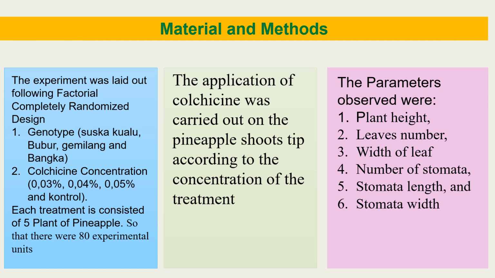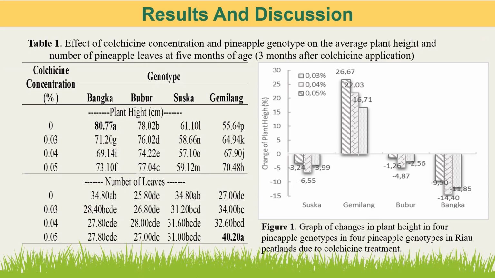Each treatment consisted of 5 plants of pineapple, so that there were 18 experimental units. The application of colchicine was carried out on the pineapple according to the concentration of the treatment. The parameters observed were plant height, leaf number, width of leaf, number of stomata, stomatal length, and stomatal width.